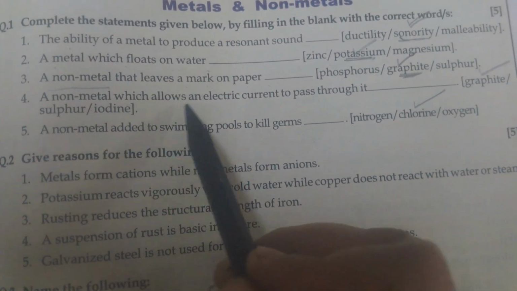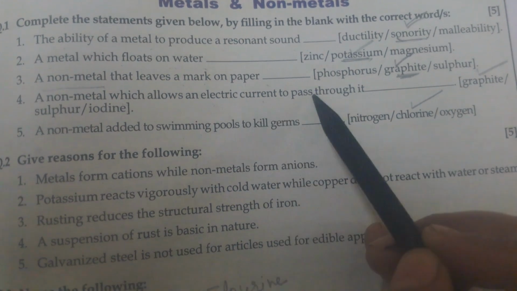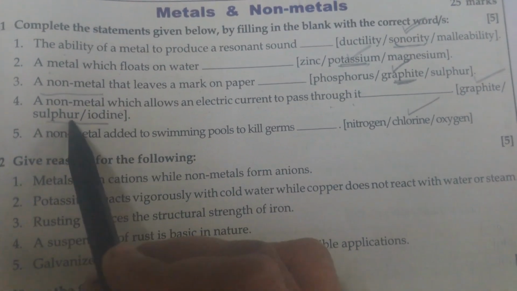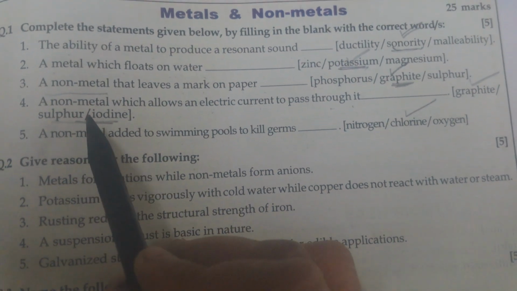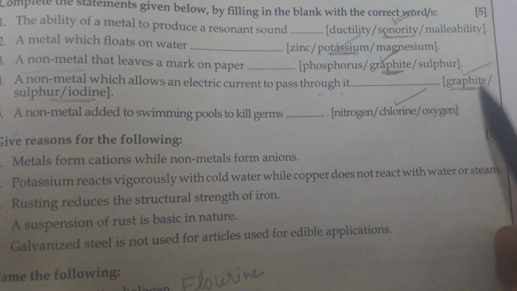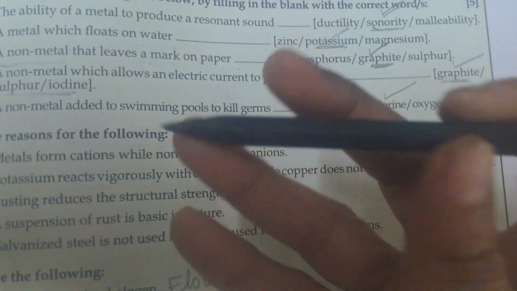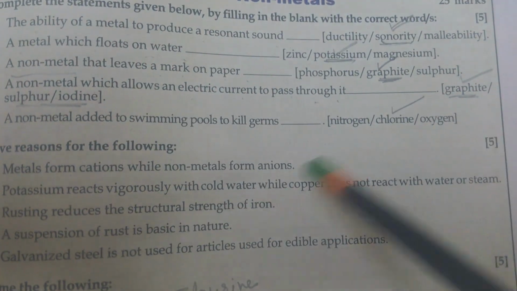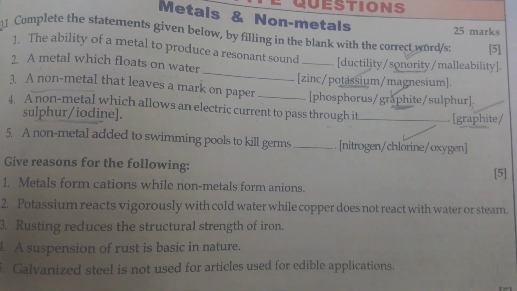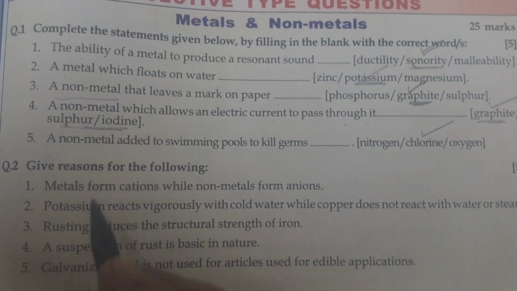A non-metal which allows an electric current to pass through it. In these, sulfur and iodine are non-conductors, insulators for electricity, but graphite is a good conductor of electricity. If you sharpen both ends of this pencil, connect one end to a wire, and check with a tester on the other, you will find that conduction is happening.